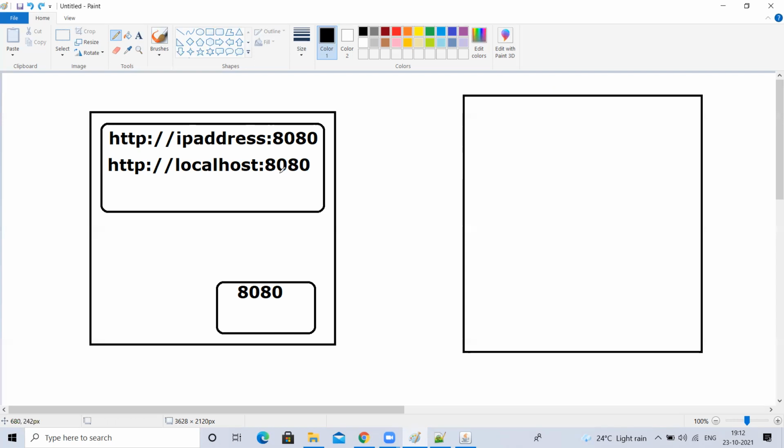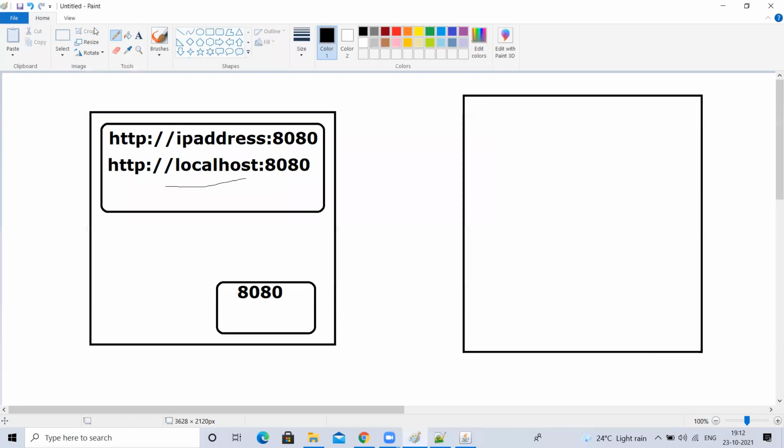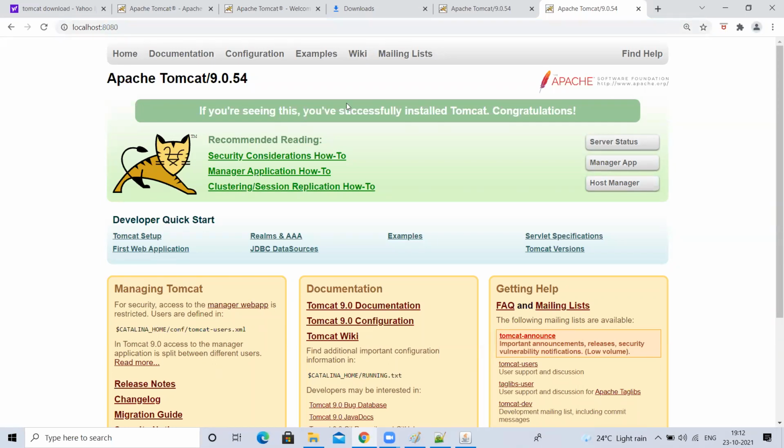Now localhost means the same machine, so you need not go to the internet. Wherever my browser is, my Tomcat is there, meaning there is an application running on 8080 port number. Go to my local laptop only and access the application running on 8080 port number. So it is able to get this. Understood, guys?